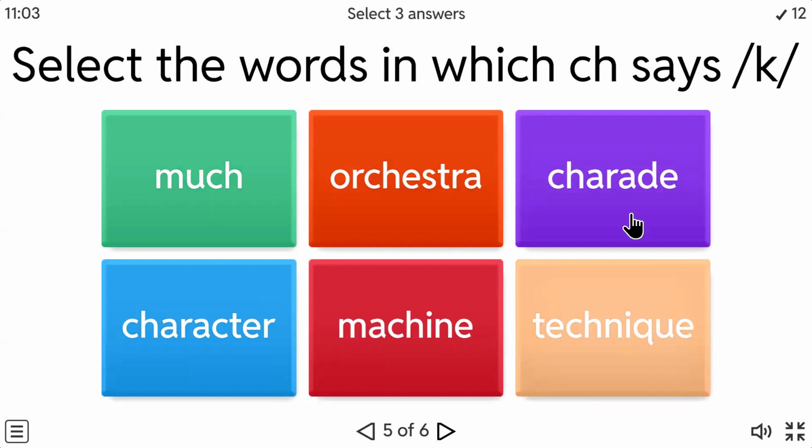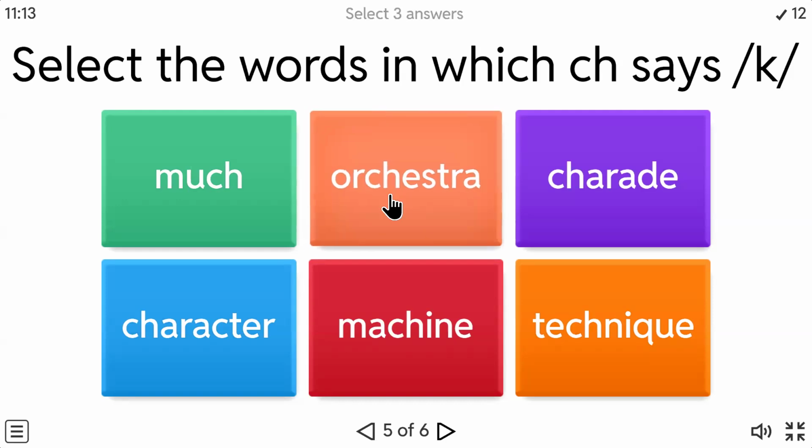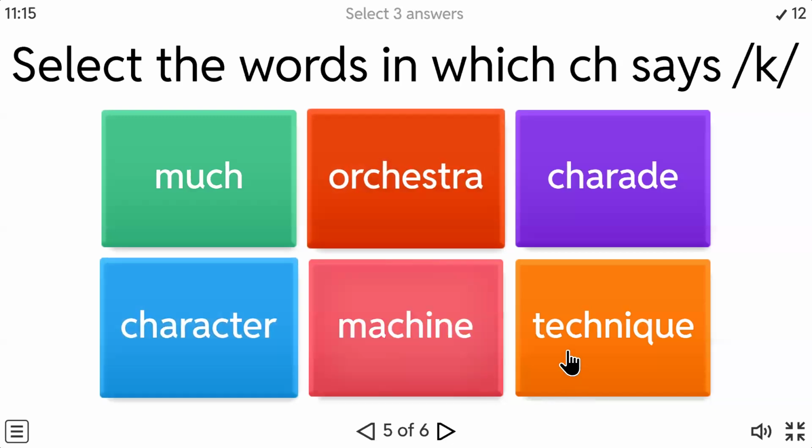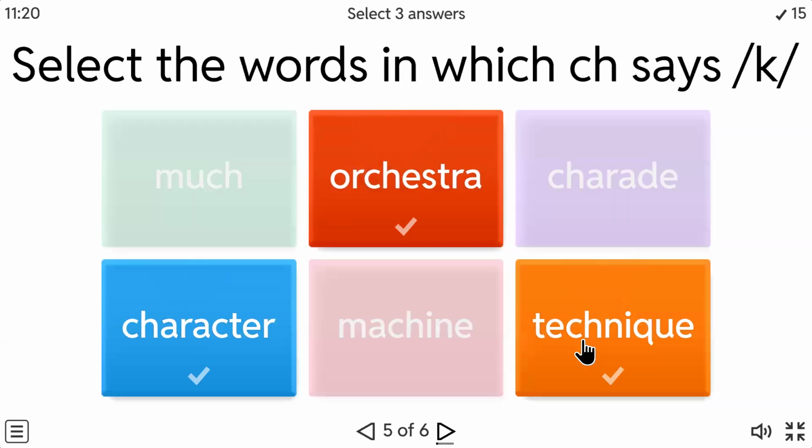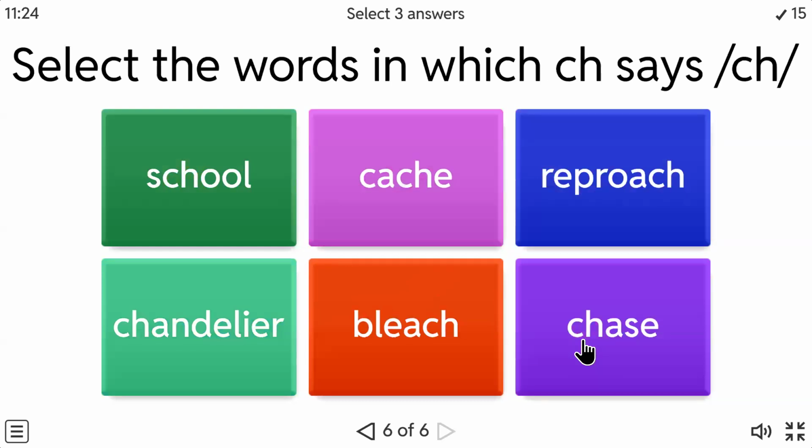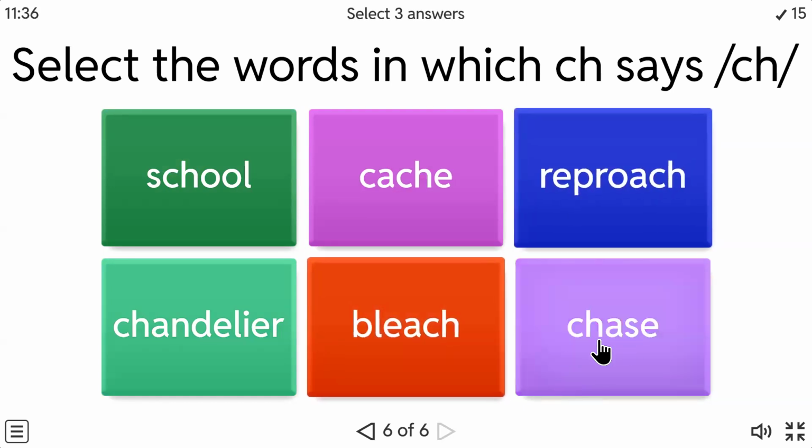Yes. So over here, CH again says k sound, like in orchestra. See here, k sound: orchestra, character, and technique. Over here also technique. So these are the three answers. Since we can see the other activities, I'm just clicking on the answers. Over here, CH makes ch sound like approach. Ch. Here, bleach. Then chase.